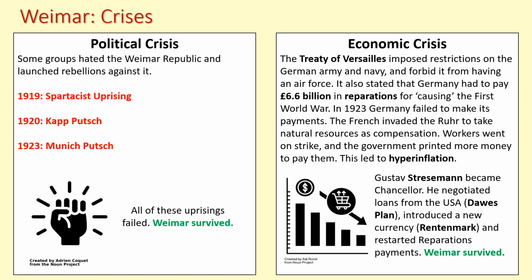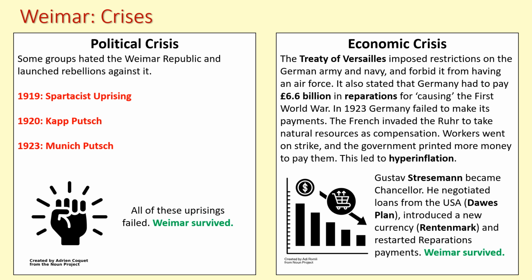Adolf Hitler, its little-known leader at the time, is arrested and famously uses the trial to become even more famous, and is not actually punished that harshly because the judge quite likes Hitler's ideas and agreed with him. So the Munich Putsch, of the three political uprisings, is the lesser of the threats. The other two, the Spartacists and the Kapp, are more of a threat, but crucially, Weimar survives all of them.